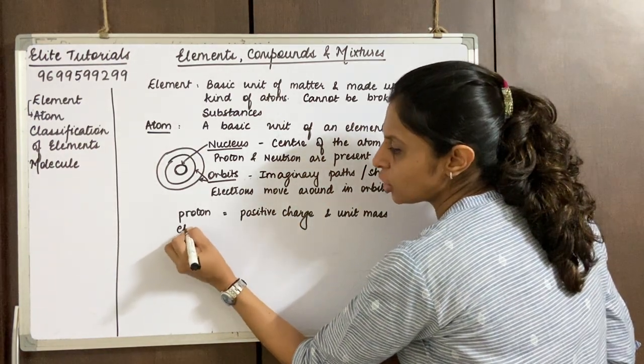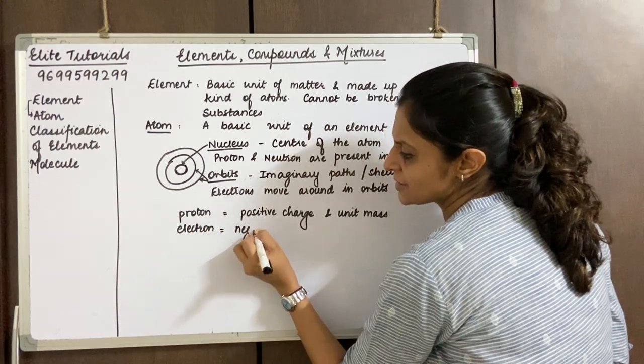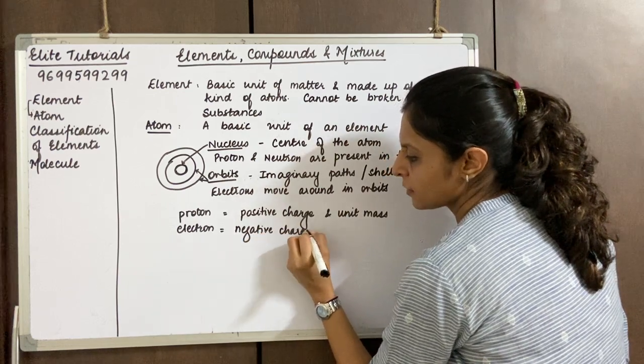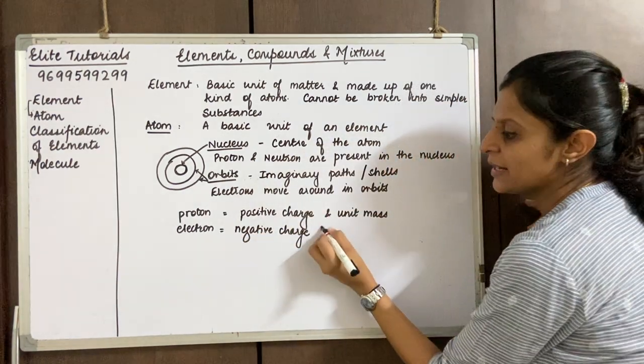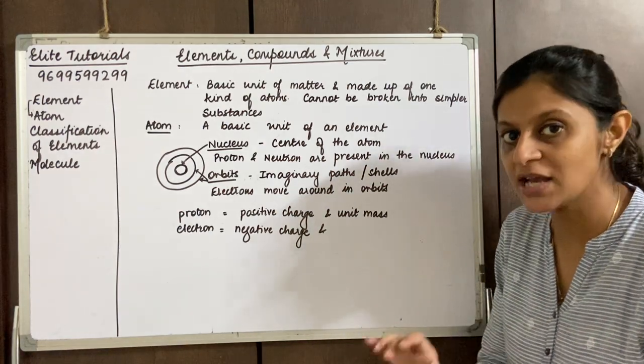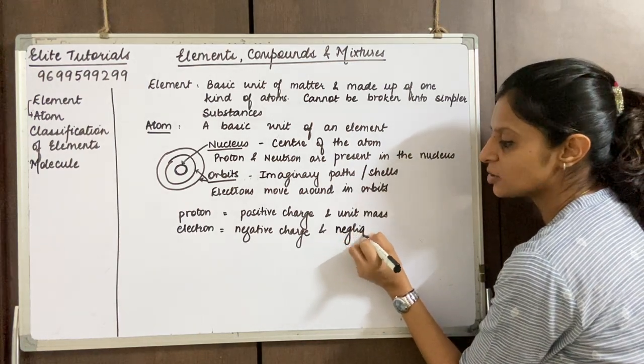Whereas when we talk about the electron, the electron has a negative charge, and it has almost no mass, not no mass, but almost no mass. That's why I call it negligible mass.